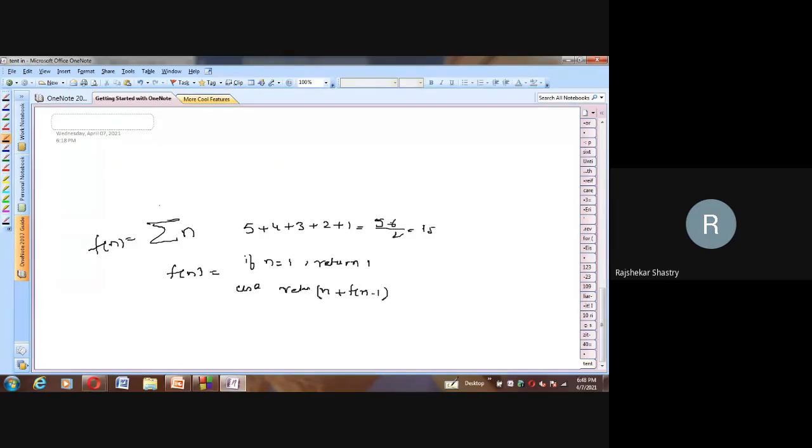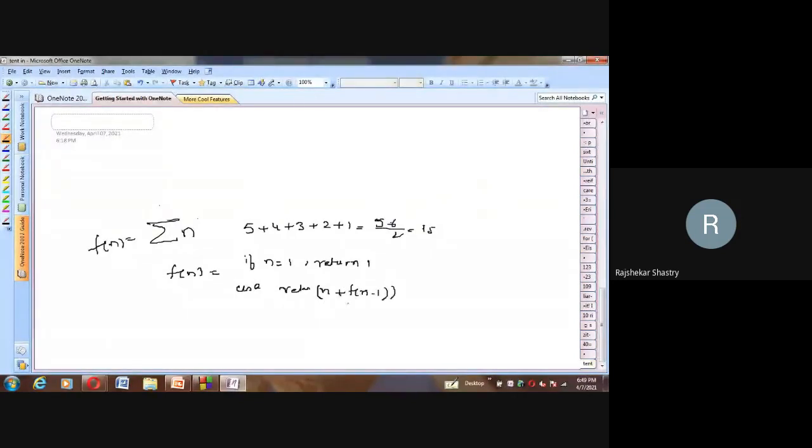No. I'm talking about a recursive function. I'm not talking about using the direct formula n into n plus 1 by 2. We all know sigma n is n into n plus 1 by 2, but I don't want to use the direct formula. Rather, I want you to do this programming using recursion. So what about this? First n, then f of n minus 1.